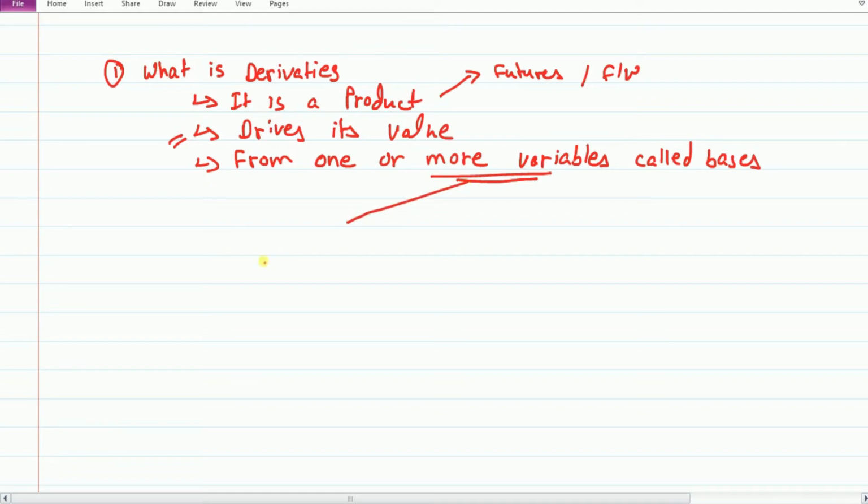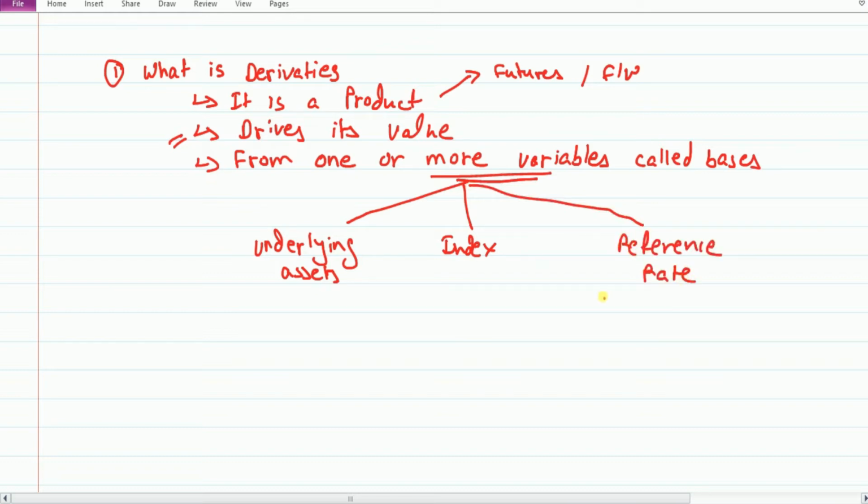These variables are called underlying assets, or these variables can be market index or some reference rate. Now what is this underlying assets? So friends, your underlying assets can be equity, it can be forex, that is your foreign exchange, or these underlying assets can be commodity.